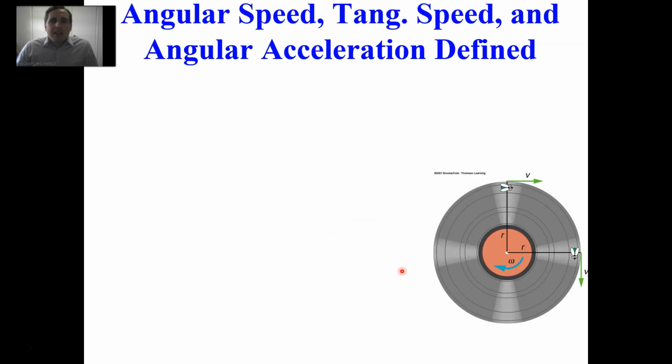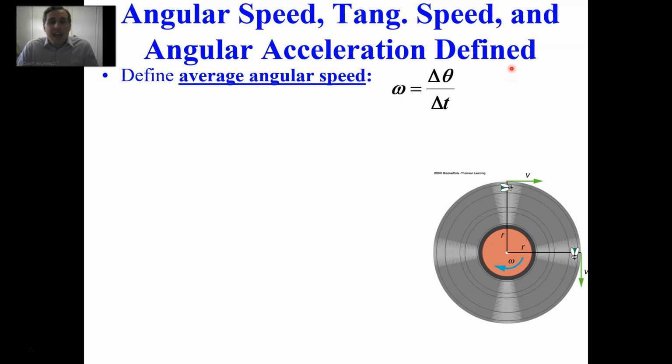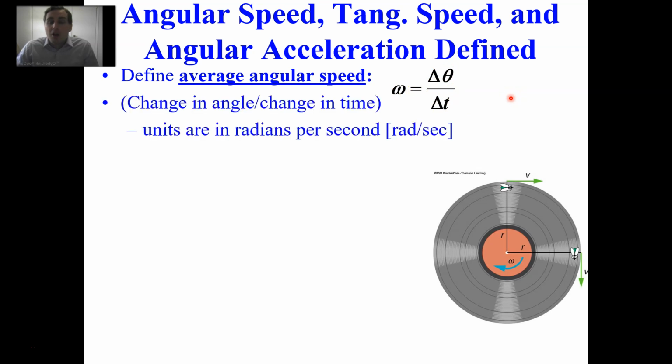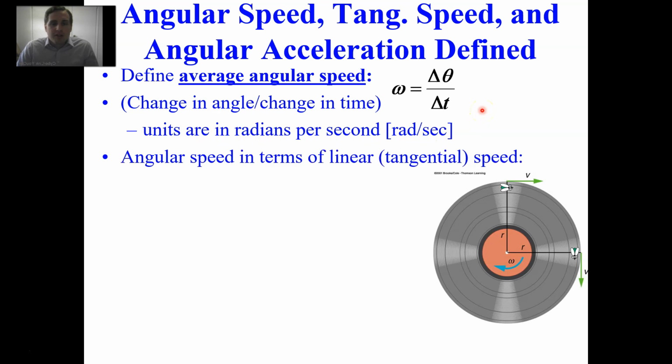So let's talk about angular speed, its relationship to tangential speed, and angular acceleration. Okay? Define the average angular speed. That's going to be delta theta over delta t, and that's omega, the average angular speed. By the way, if this is positive versus negative, that makes it an angular velocity. So it's the change in angle divided by the change in time. The units will be radians per second, because again, that's all SI units.